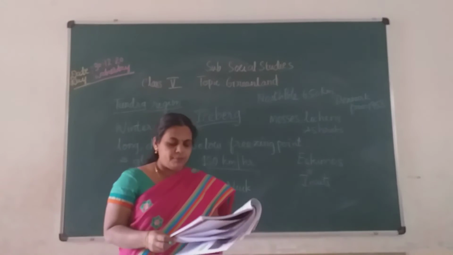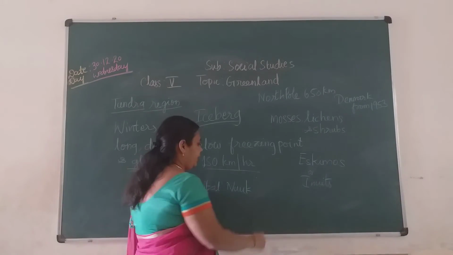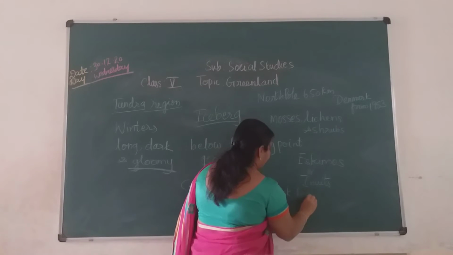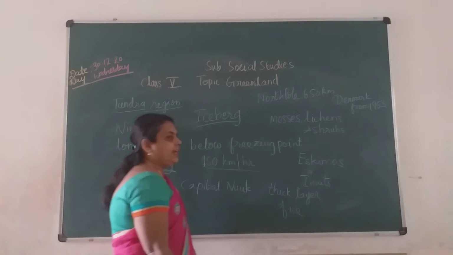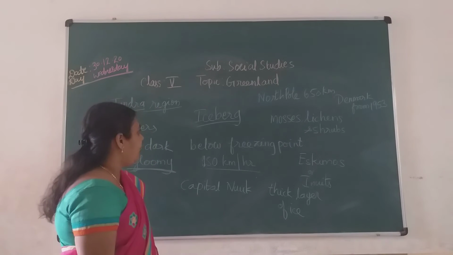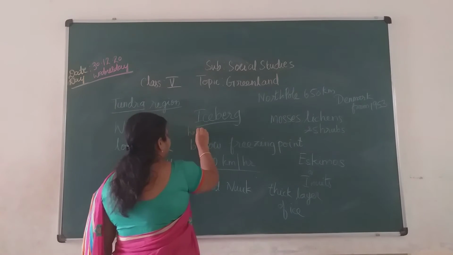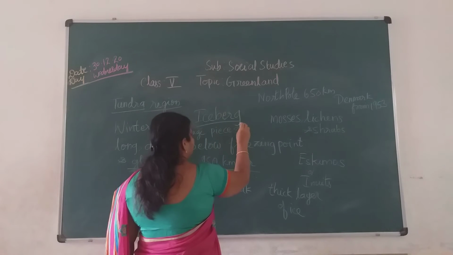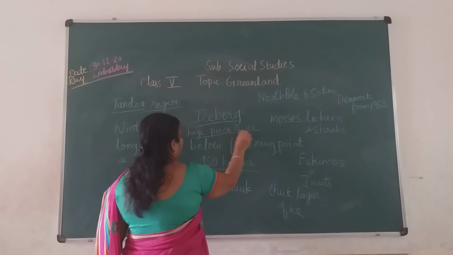And then next one, it has got a thick layer of ice. Okay, thick layer of ice, children. Okay, thick layer of ice, and it will form mountains and rocks. Okay children, and the main thing is the iceberg. An iceberg is a huge piece of ice, children. Huge, big size. Okay, a huge piece of ice you can call an iceberg.